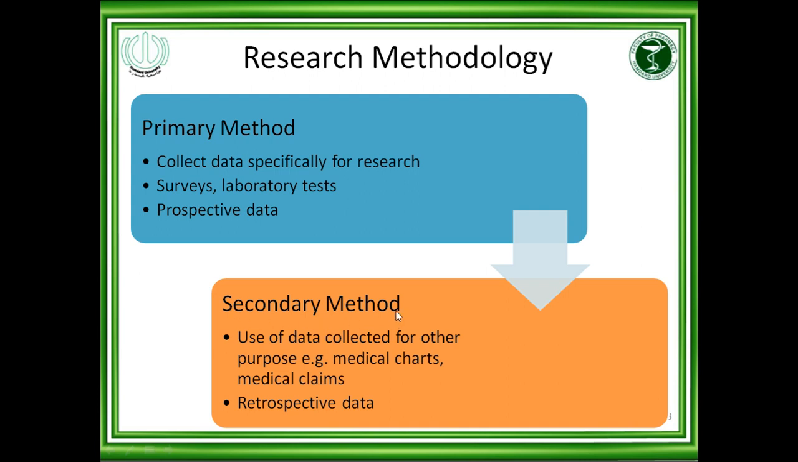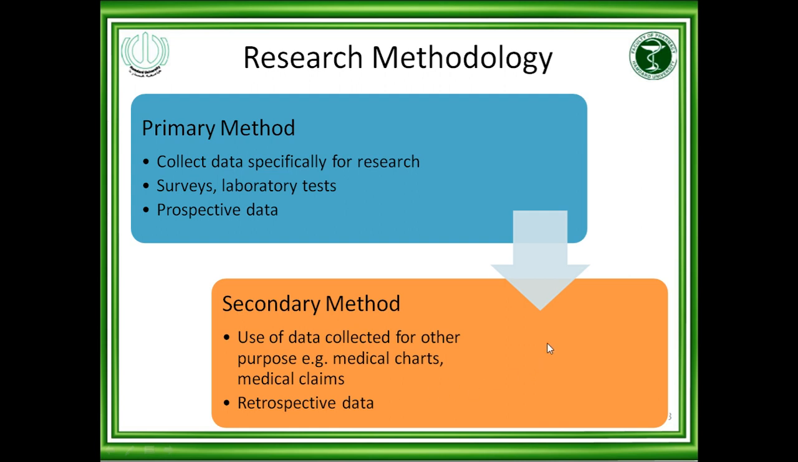But in secondary data, you use data collected for other purposes, for example medical charts and medical claims, or retrospective data. It means that you are doing research but you are not collecting data, or you are not designing any questionnaire to collect the data, but you are collecting data from the retrospective charts or the patients' files. The data which has been collected for other purposes, for example medical records for doctors' understanding, for pharmacists' understanding, or medical claims from the insurance companies.